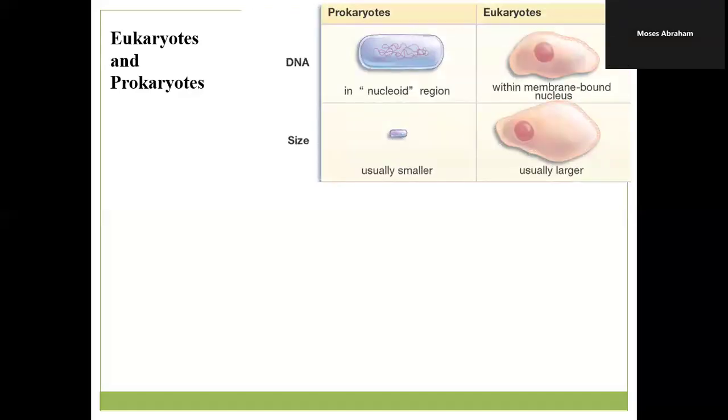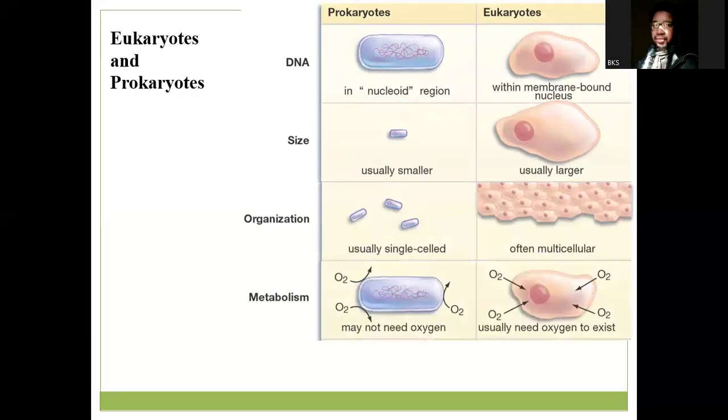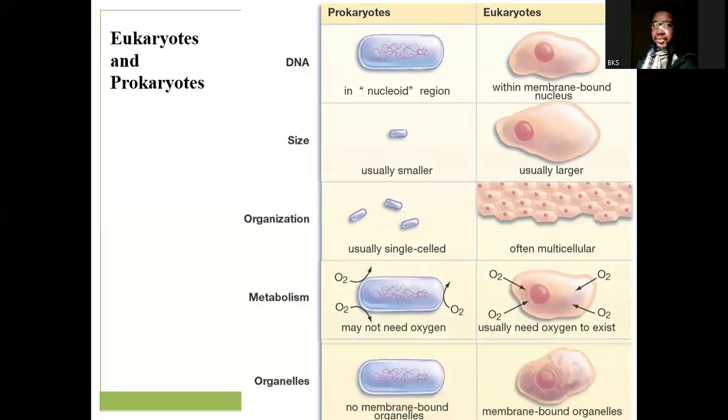Okay. Before we move on, we have to talk about the different types of cells. We have two types of cells, eukaryotic cells and prokaryotic cells. This division,